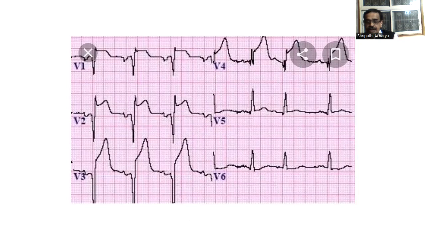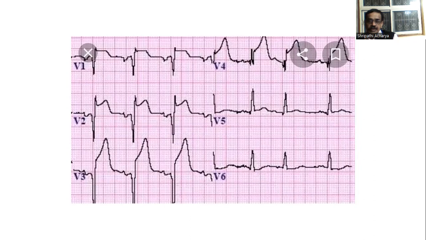The leads opposing the anterior wall, that is 2, 3, and AVF, will show reciprocal changes, that is ST depression and T wave inversion. In inferior wall infarction, on the contrary, the leads facing the inferior wall, that is 2, 3, and AVF, will show direct changes. And leads opposing the inferior wall, that is 1, AVL, and V1, V2, V3, V4, V5, V6, will show reciprocal changes.